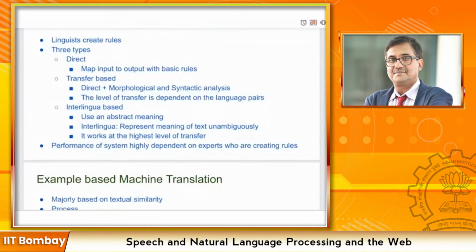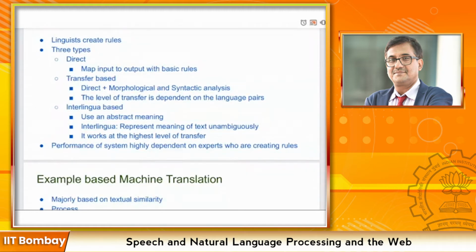And the third type is interlingua based, which is basically transferring the source language sentences into a complete unambiguous form, and then getting the target representation of that particular source language. So this works at the highest level of transfer.